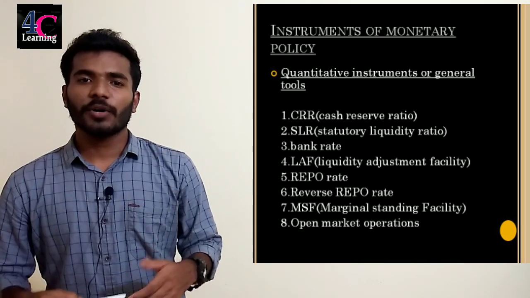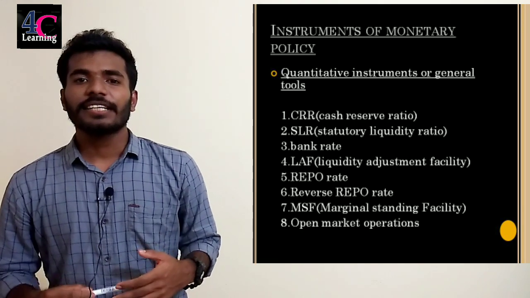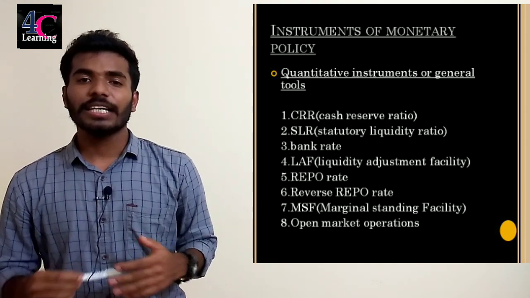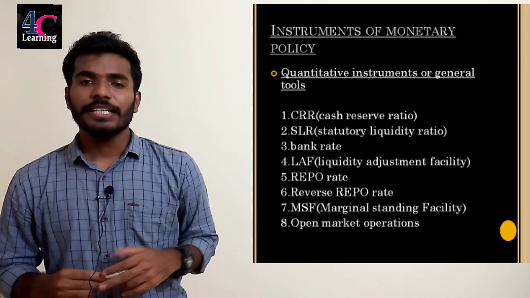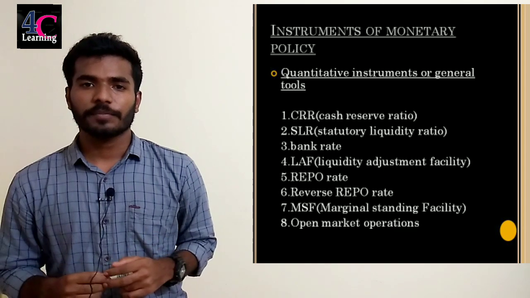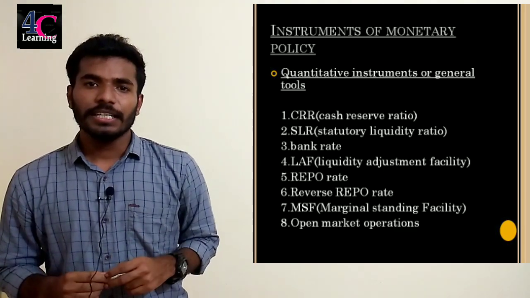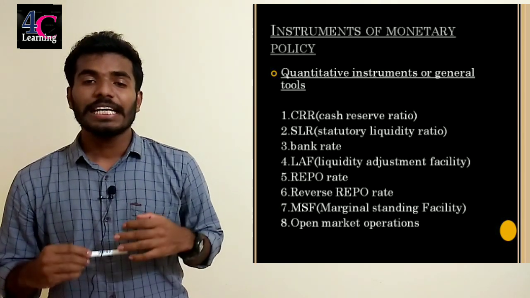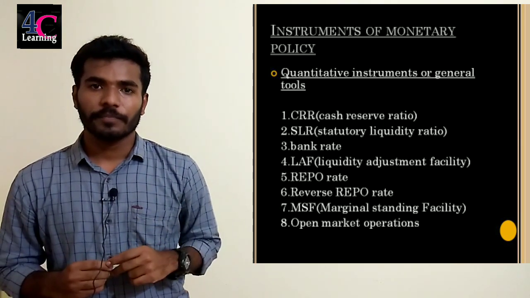Next one, repo rate. It is the rate at which the Reserve Bank of India lends loans to banks, generally against securities. These are used for short-term purposes, generally up to 90 days. Generally, the repo rate is used to inject liquidity, meaning to inject money supply into the economy.